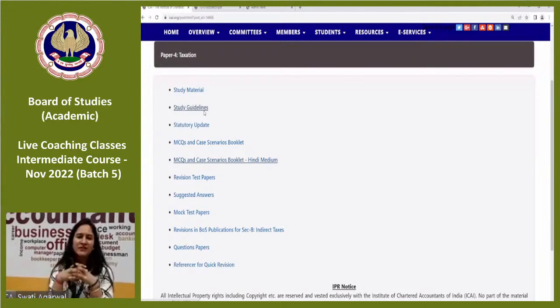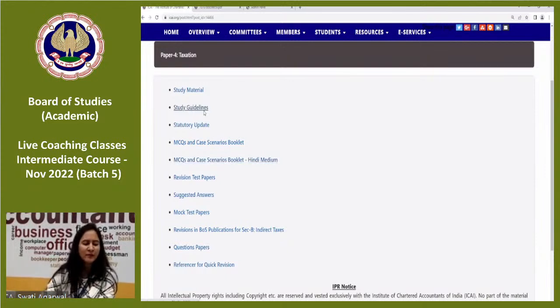This paper, taxation of 100 marks, is divided into two parts. Part 1 is multiple choice question based. 30 marks are dedicated for MCQs and integrated case scenarios, and 70 marks is for descriptive questions. So, for section B, indirect taxes, a 40 marks paper, 12 marks are dedicated, that is 30% of 40, to MCQs and integrated case scenarios. Rest is for the descriptive part. So you need to revise the multiple choice questions and integrated case scenarios from this booklet.